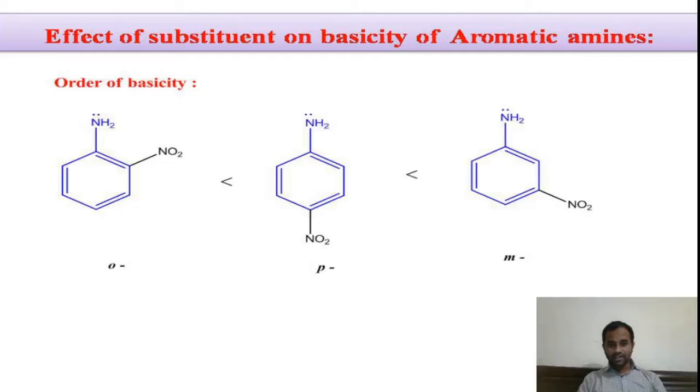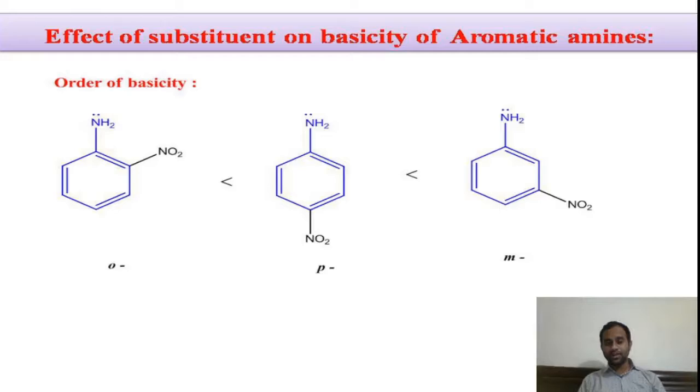Now we are trying to compare the basicity of ortho, para, meta isomers. Just now I have told you that irrespective of the nature of the substituent, ortho substituted anilines exhibit less basicity because of the steric hindrance. Right? That is called ortho effect. Due to the ortho effect, ortho nitroaniline exhibits less basicity.